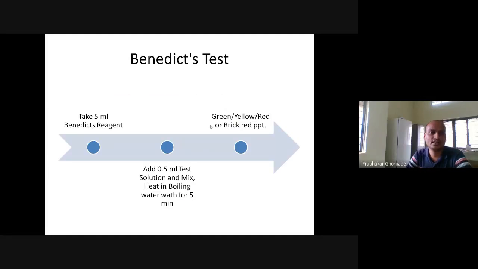Benedict test. Likewise, for the carbohydrate, we have the Benedict test. We have to take 5 ml of the Benedict reagent, add 0.5 ml of the test solution, mix, and heat in a boiling water bath for 5 minutes. If you observe green, yellow, red, or brick red precipitate, then it indicates that the test is positive.